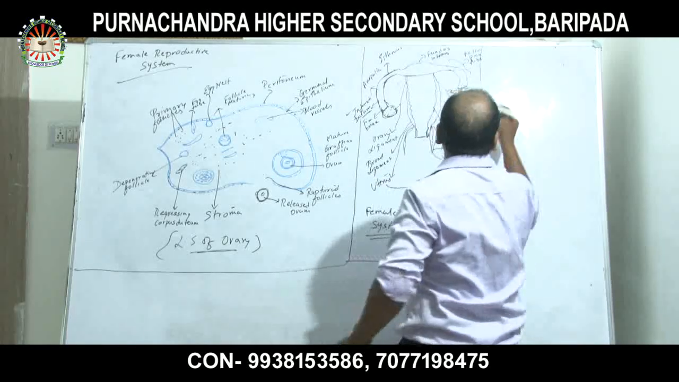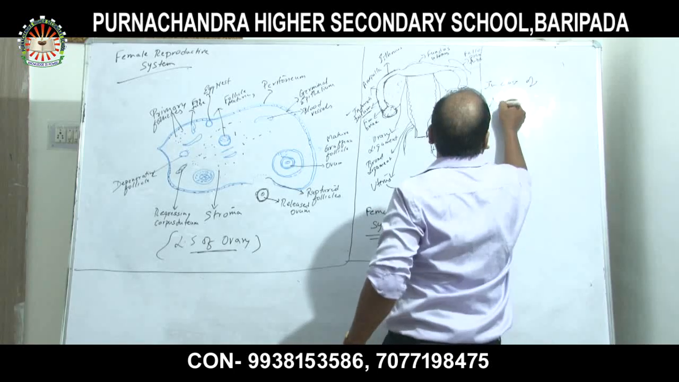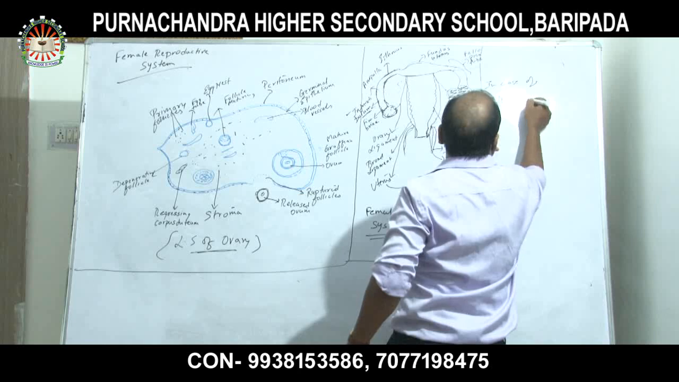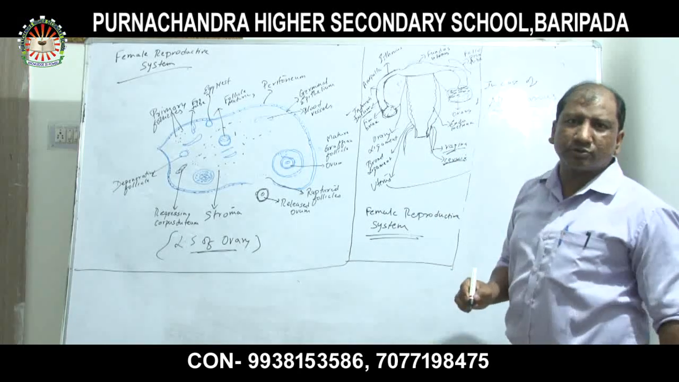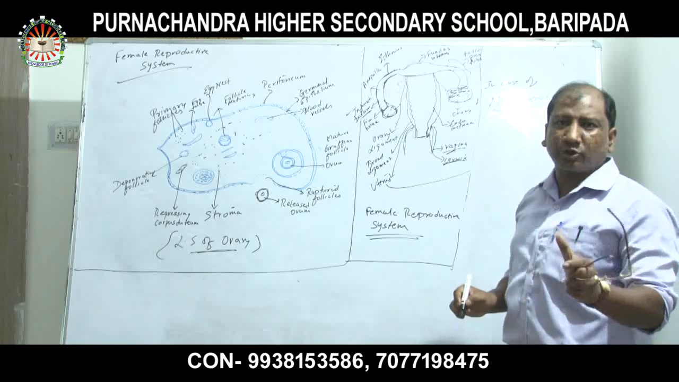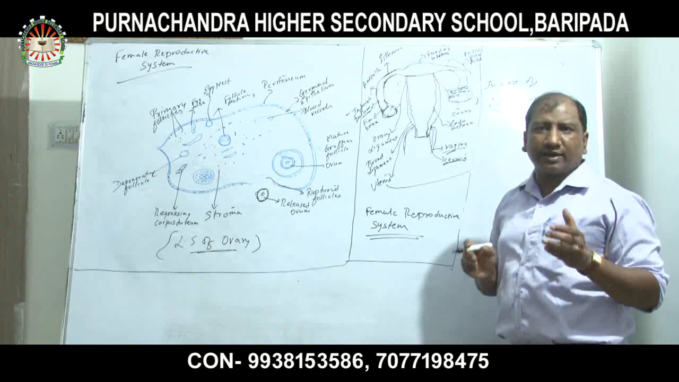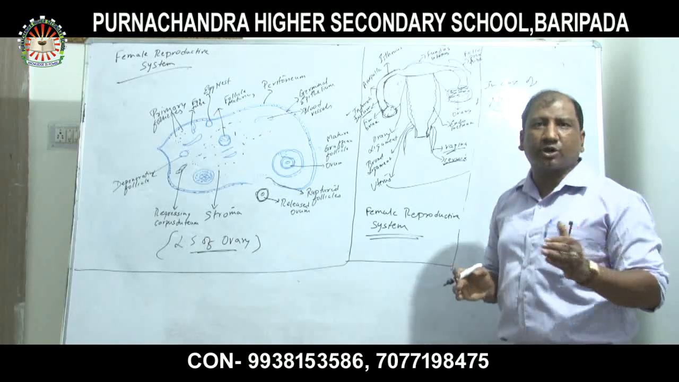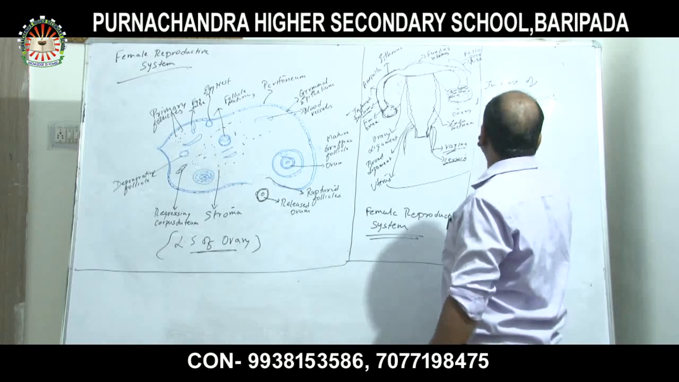In case of a nulliparous woman, what is called nulliparous? When a woman has not given birth to a single child, it is called a nulliparous woman. Nulliparous means when a woman has not delivered any baby. In case of nulliparous, the dimension of the uterus